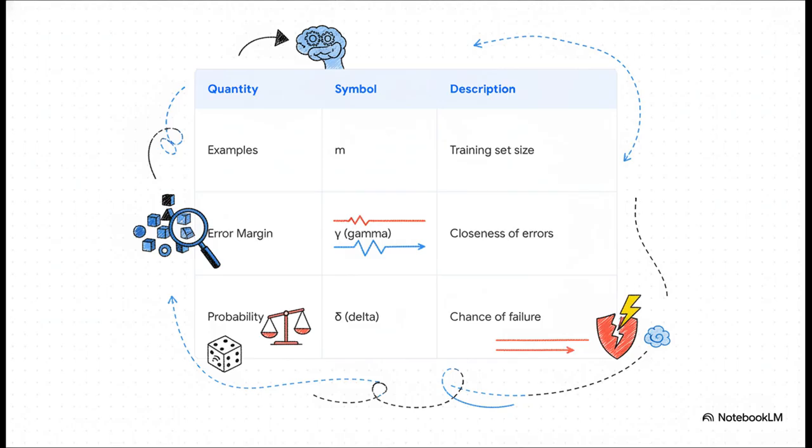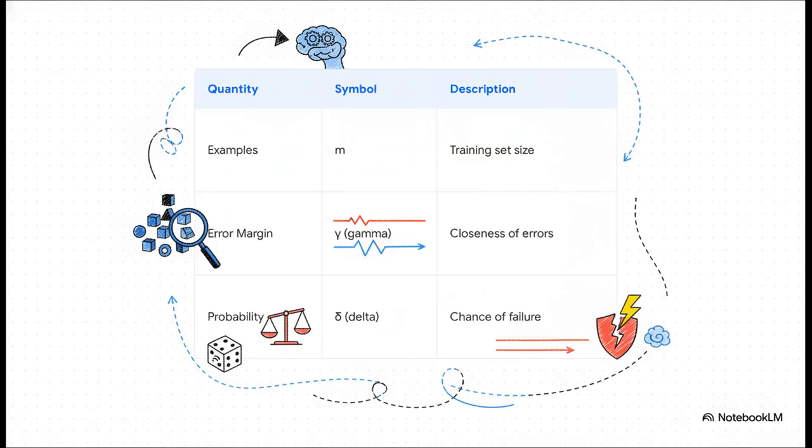We've got 3 specific quantities here. We have m, the number of training examples. We have gamma, which is the error margin we're willing to accept between our training performance and our real-world performance. And then we have delta, our accepted chance of total failure, because in probability, there's always a tiny chance you just get a freakishly weird batch of data.